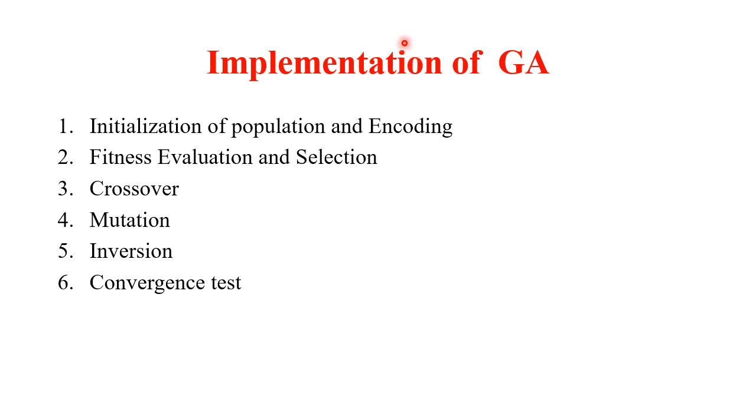Implementation of genetic algorithm requires initialization of population and encoding, that we will discuss later, fitness evaluation and selection, crossover, mutation, inversion, convergence test. Here encoding means how we represent solutions. In case of the knapsack problem, we can encode a solution as a binary string. 1 means item is selected, 0 means item is not selected.